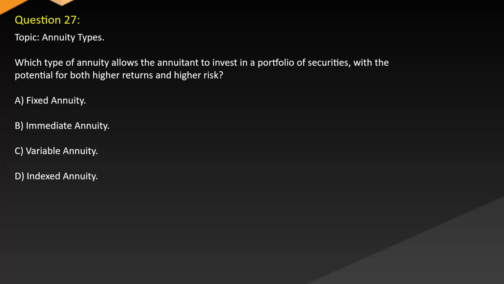Question 27. Topic: Annuity types. Which type of annuity allows the annuitant to invest in a portfolio of securities with the potential for both high returns and high risk? A. Fixed annuity. B. Immediate annuity. C. Variable annuity. D. Indexed annuity.